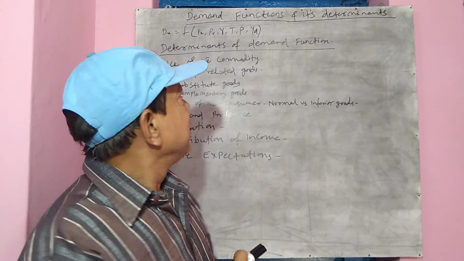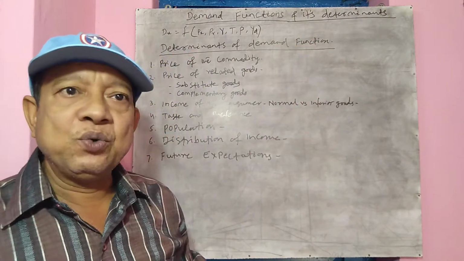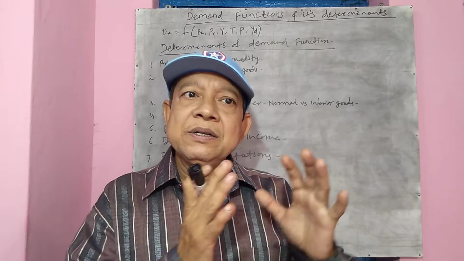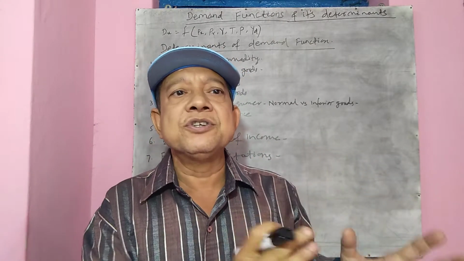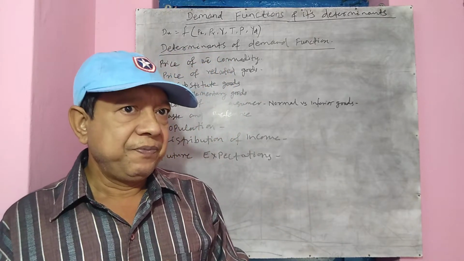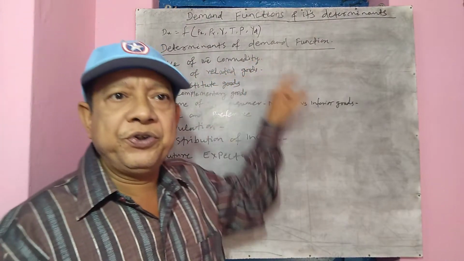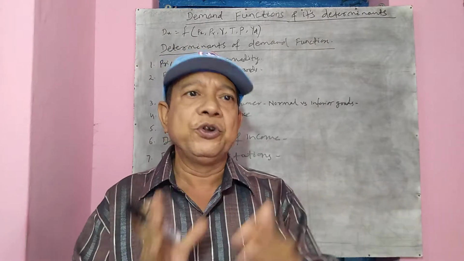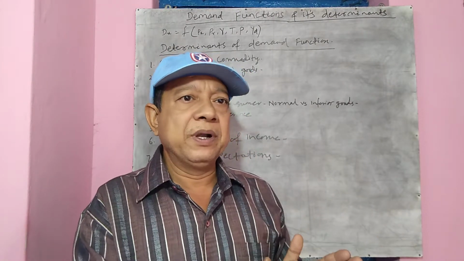So now let us discuss the determinants of the demand function. I said that demand and its determinants, their functional relationship, is called the demand function. Then what are the determinants? Let's see. Number one determinant is the price of the commodity. The price of the concerned commodity is the first determinant of demand.